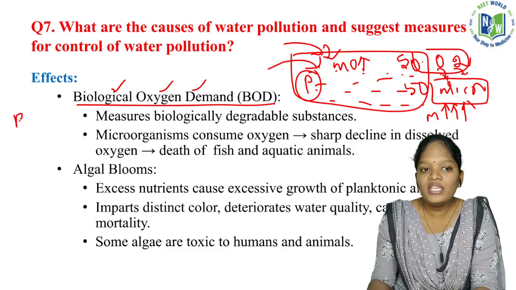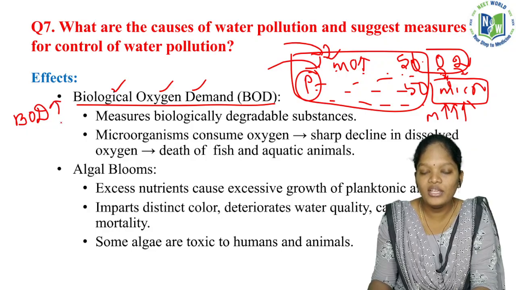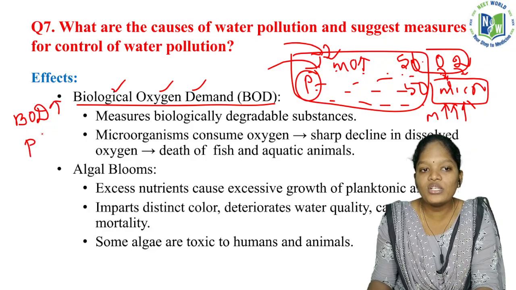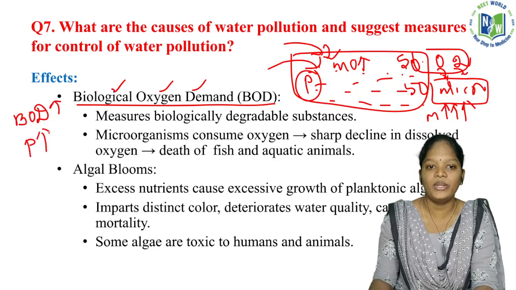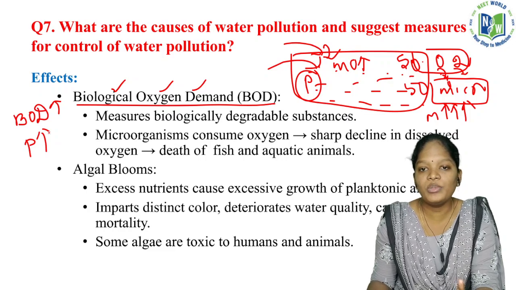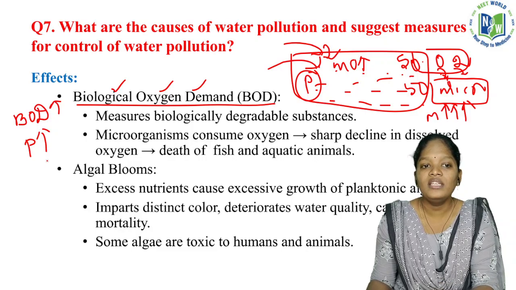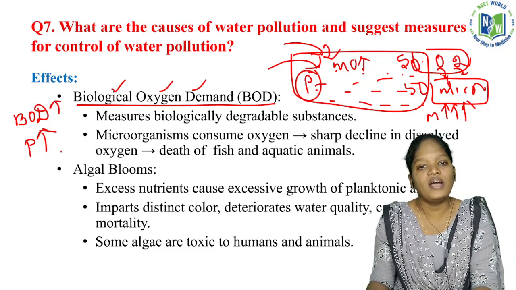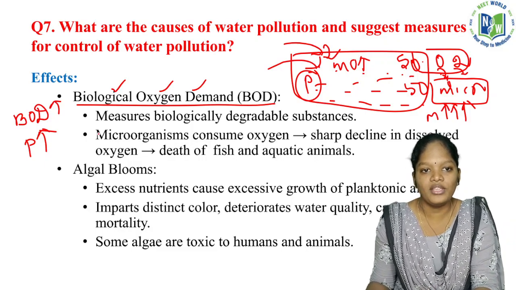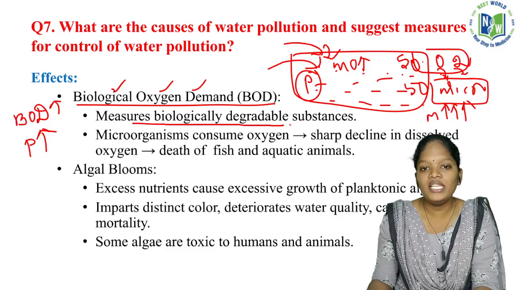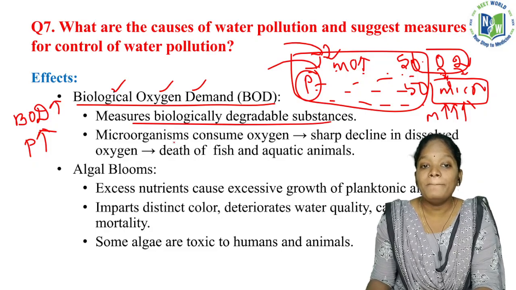If the biological oxygen demand (BOD) is higher, you should know the pollution is also higher. It will be directly proportional with each other. If the biological oxygen demand is higher, obviously the pollution is also higher in that particular water body. So it measures the biologically degradable substances.